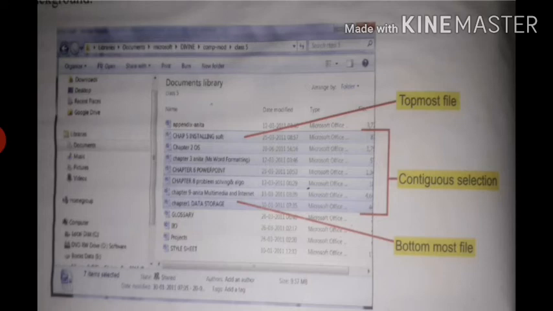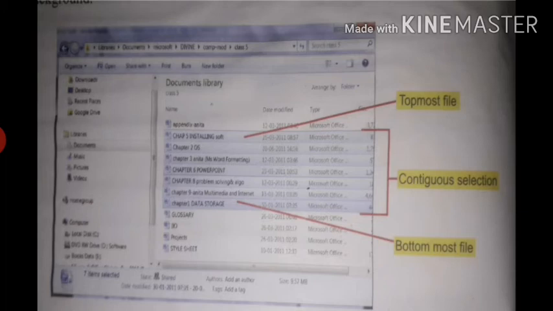Contiguous selection, what do we mean by contiguous selection? Contiguous selection means the files or folders which are adjacent to each other. That means they are continuous, one after the other. If you want to select the files continuously, it is called contiguous selection.